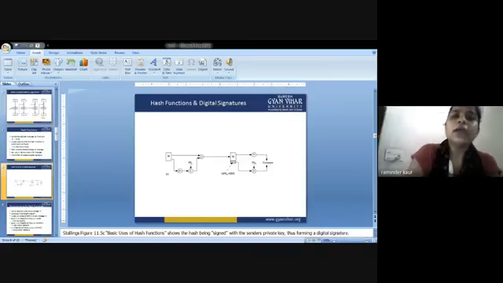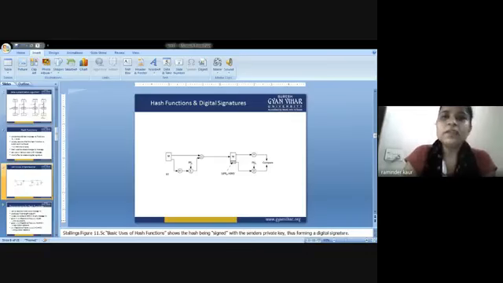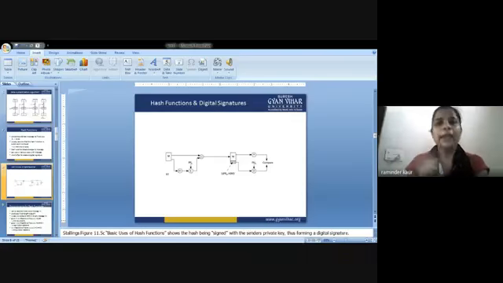Next is second pre-image resistance. What is that? It means given an input and its hash, it should be hard to find a different input with the same hash.